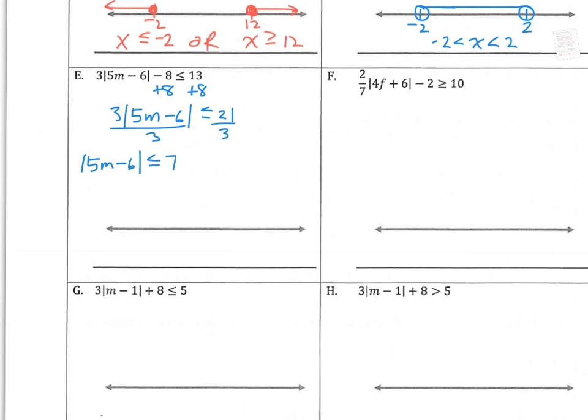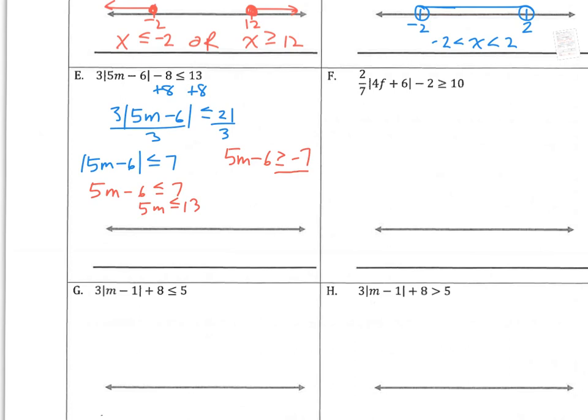Now I can create my two inequalities. The first one being 5m minus 6 is less than or equal to 7. The second one being 5m minus 6 is greater than or equal to -7. Flip the inequality and change the sign. From there, I am going to add 6 over and get 5m is less than or equal to 13.